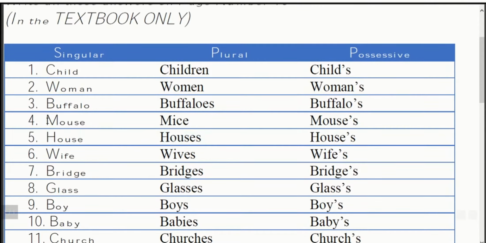Now you must be thinking, if mouse and house have the same spelling, then you have to remember one thing: for mouse it will be mice. For house it will not be hice, it will be houses. Next one is wife. Whichever word ends with the F sound, it will change to VES. That means wife will turn to wives.